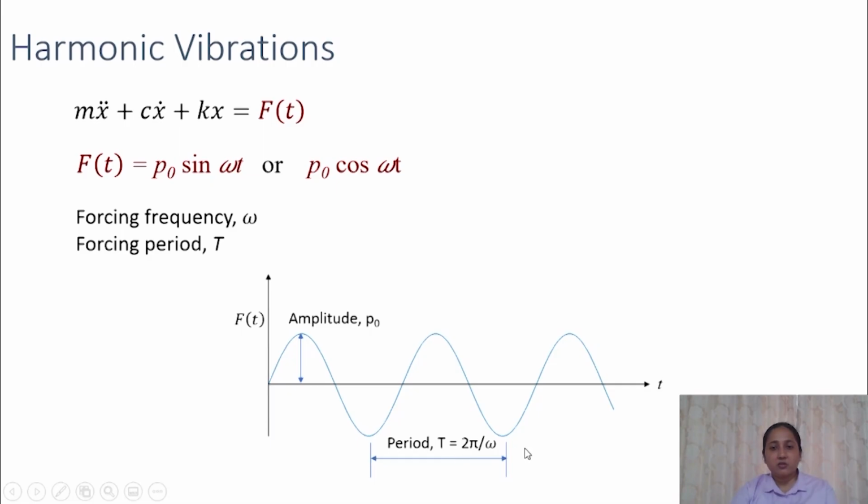And the period of this force can be calculated as 2 pi by omega, where omega is the frequency of this force. This is the frequency by which this force will vary. So it is called forcing frequency, and we can call this period as forcing period.